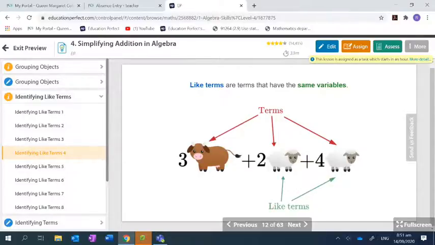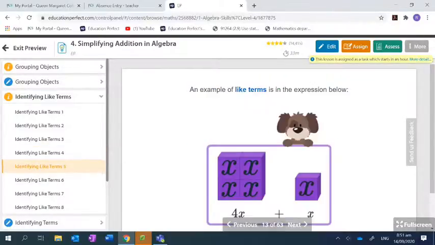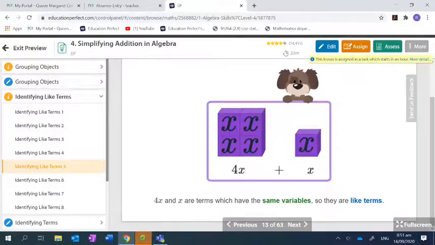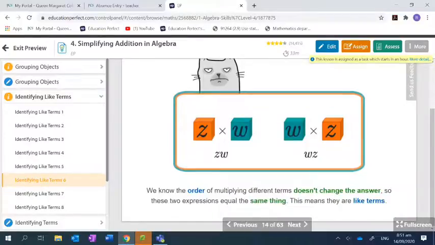We're back to those cows and sheep. The sheep are like terms, therefore we can combine them. Here we're doing the same thing. This is 4 what term kind of things? X's, and this is also another X. Therefore, they can be combined. What do you think 4 of them plus another one is? 5 X's. There you go. Okay? Now, you can still have more than one letter and have it be a term if they're connected. So this is a ZW term. And this is also a ZW term. Okay. All right.